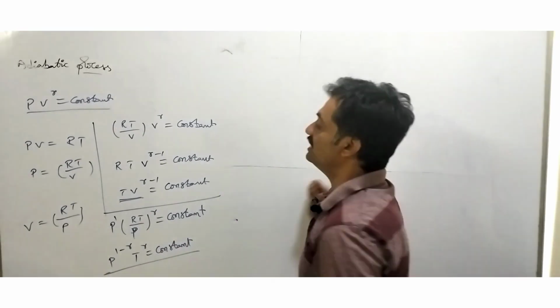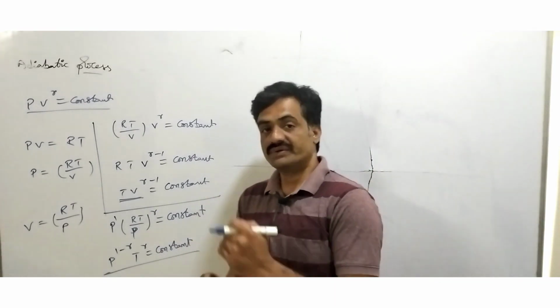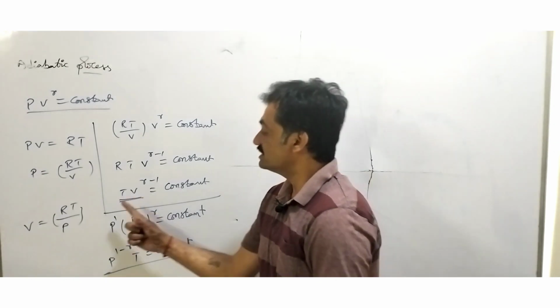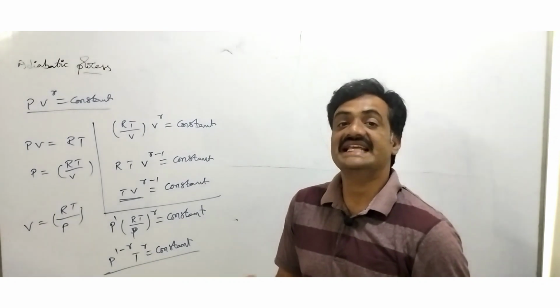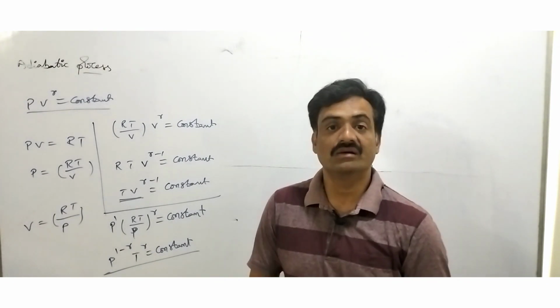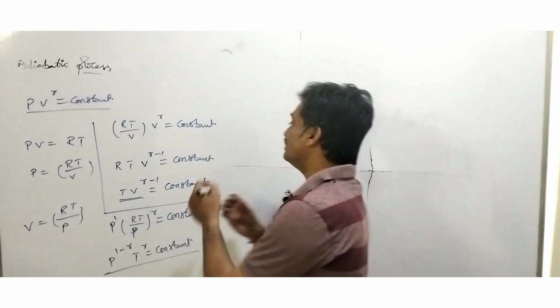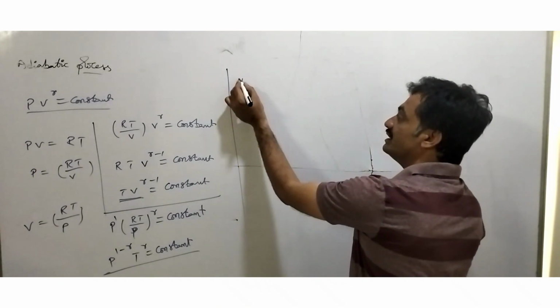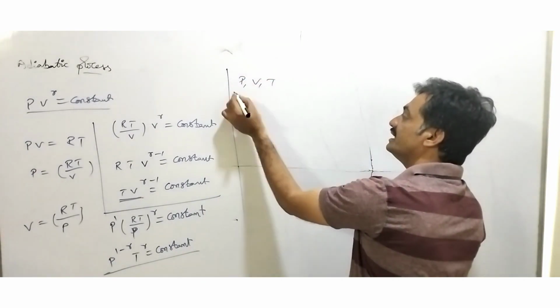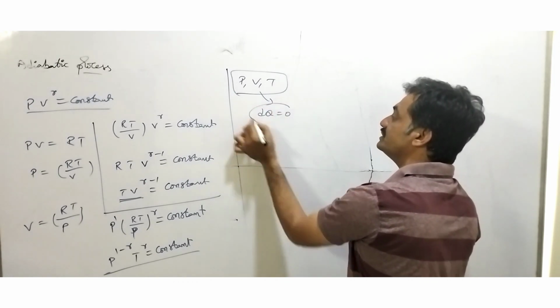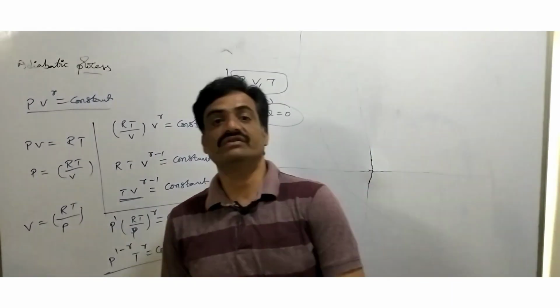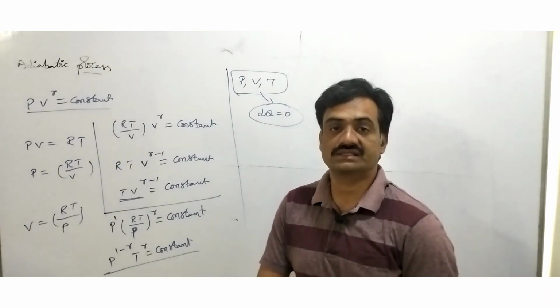So this shows the relation between pressure and volume, as well as temperature and volume, as well as pressure and temperature in the case of an adiabatic process. Why? Because we know that in an adiabatic process, pressure, volume and temperature change without the transfer of heat to the system or from the system to the surroundings.